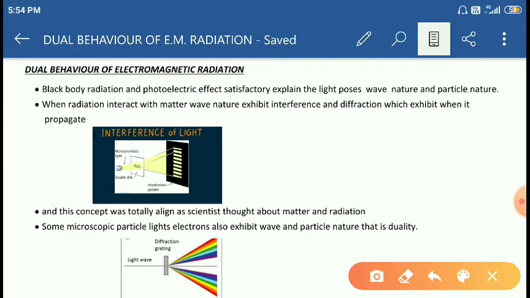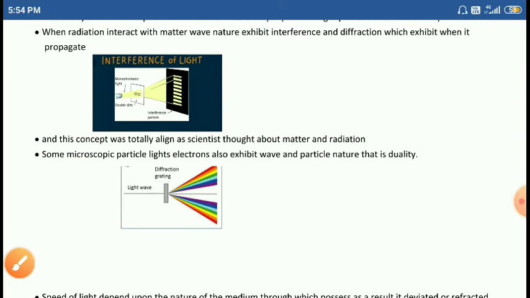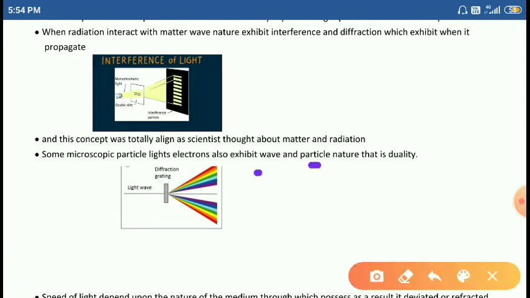This concept is what scientists thought about matter and radiation. Some microscopic particles, like light, such as the electron, also exhibit wave and particle nature.